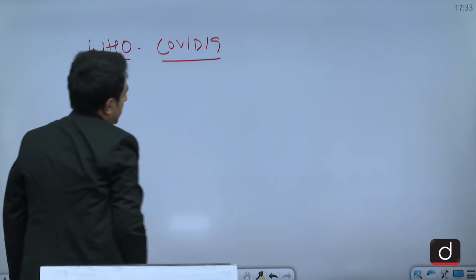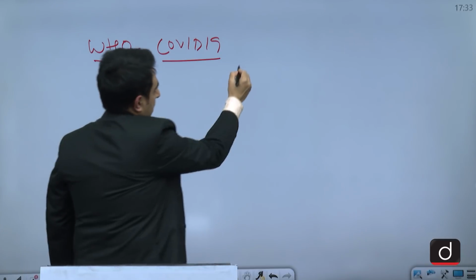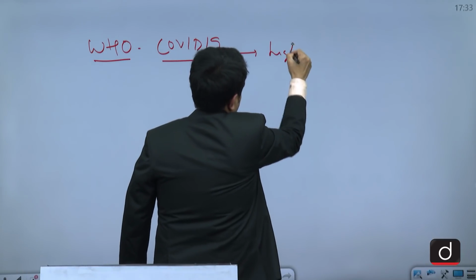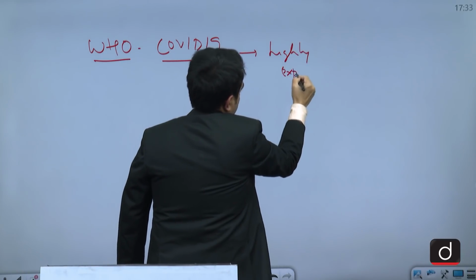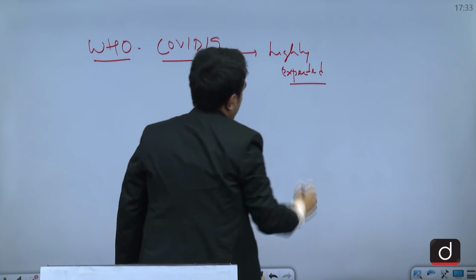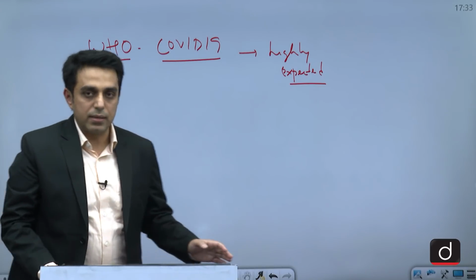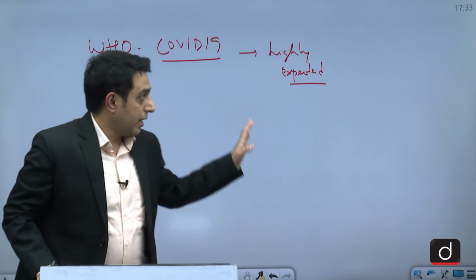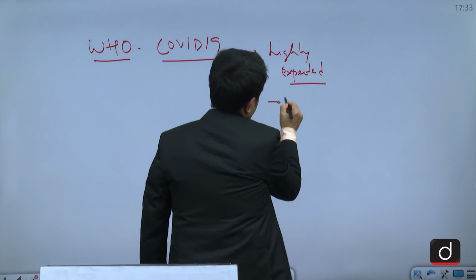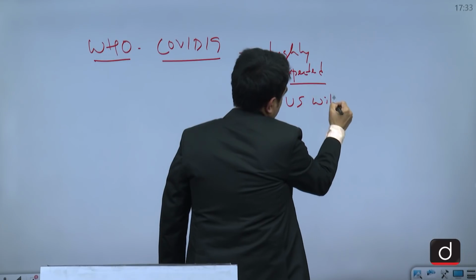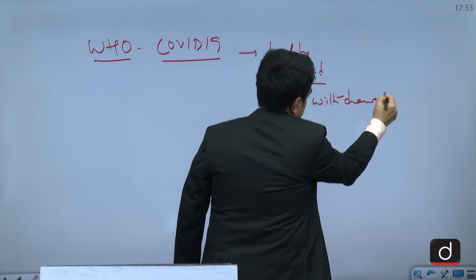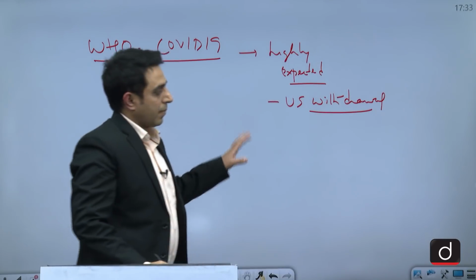So this was very much in news. So it was highly expected. How WHO has handled or mishandled, as some people have said, and even there was this US withdrawal from WHO. So this question was more or less on expected lines.